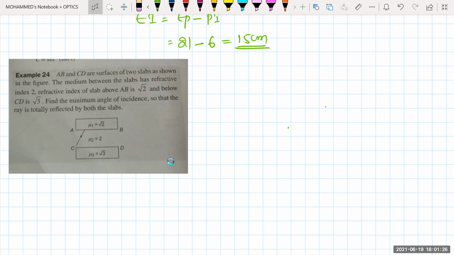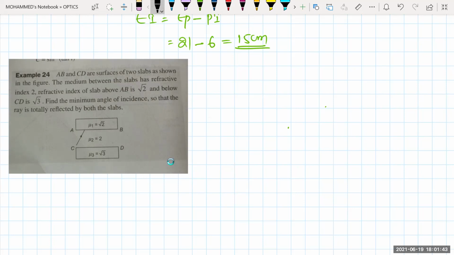The first ray, when it falls on AB, will get reflected and will fall on CD. When it again falls on CD, from there it should be reflecting back to AB. That situation will keep going on like that. Clear? Yes. Now see the condition.